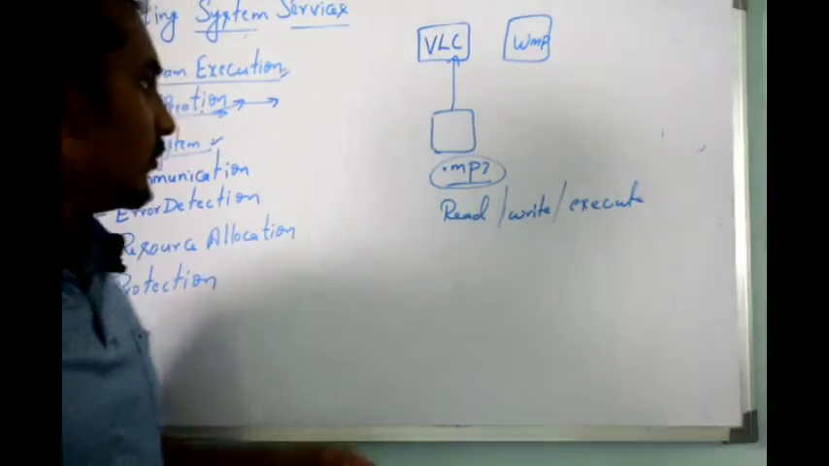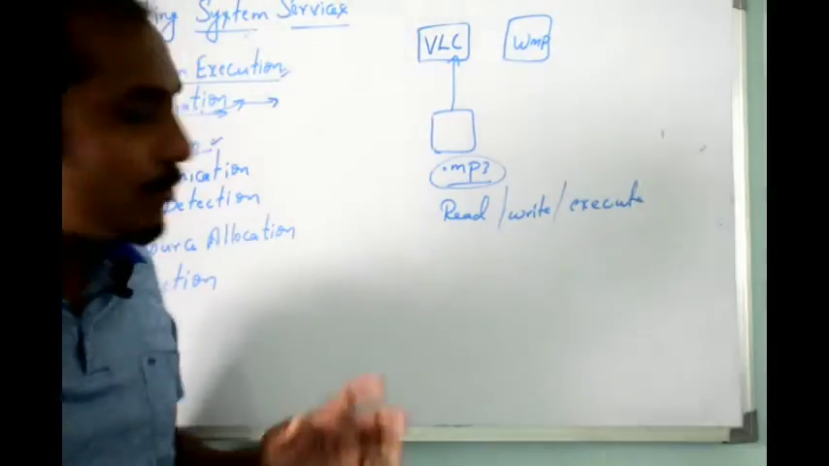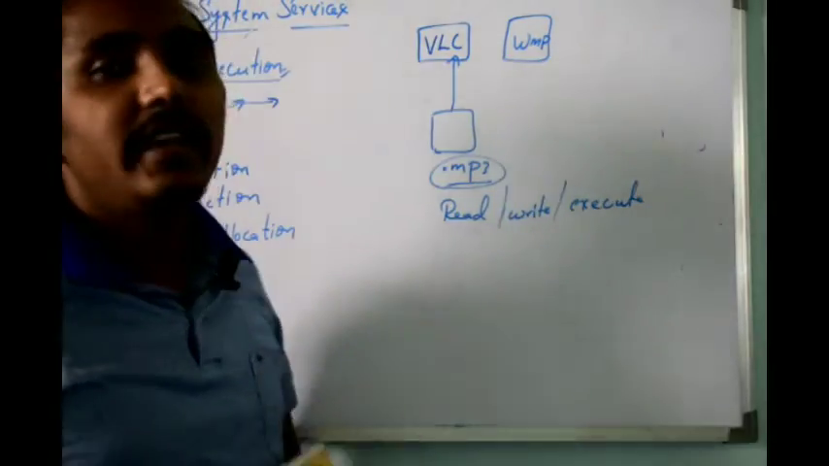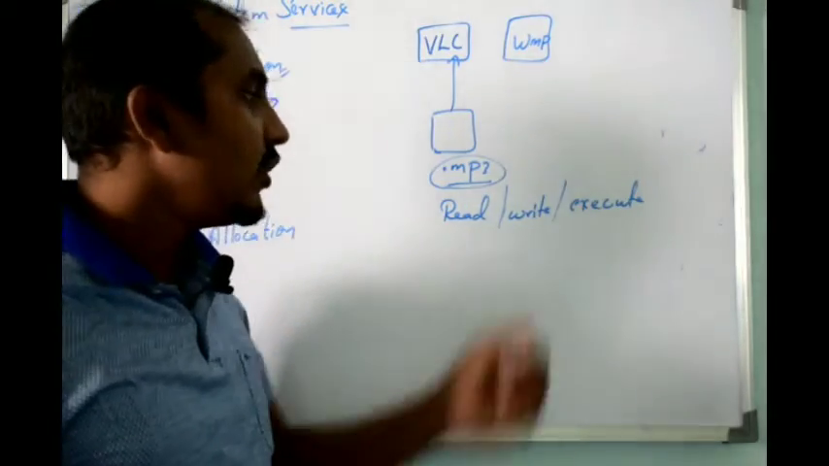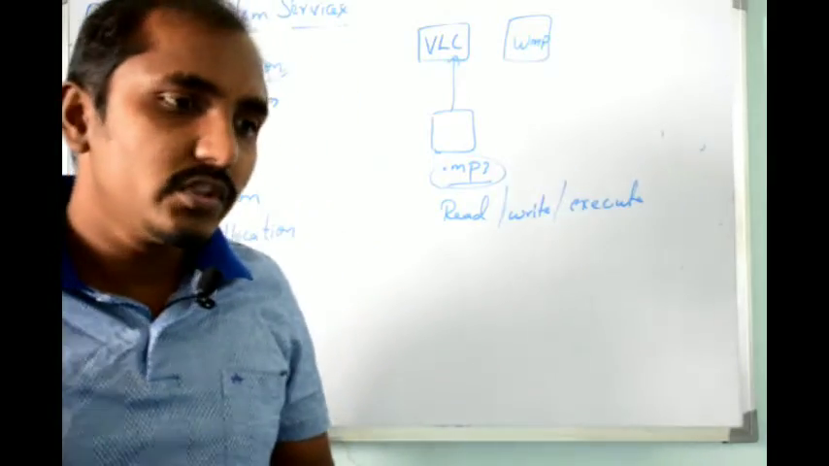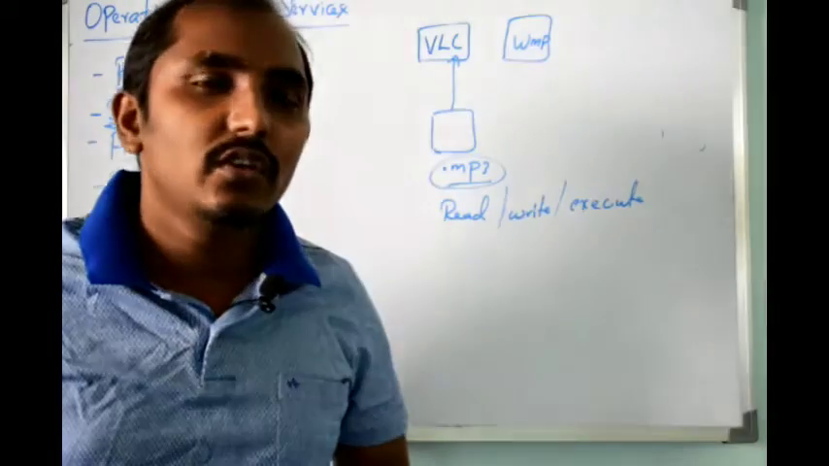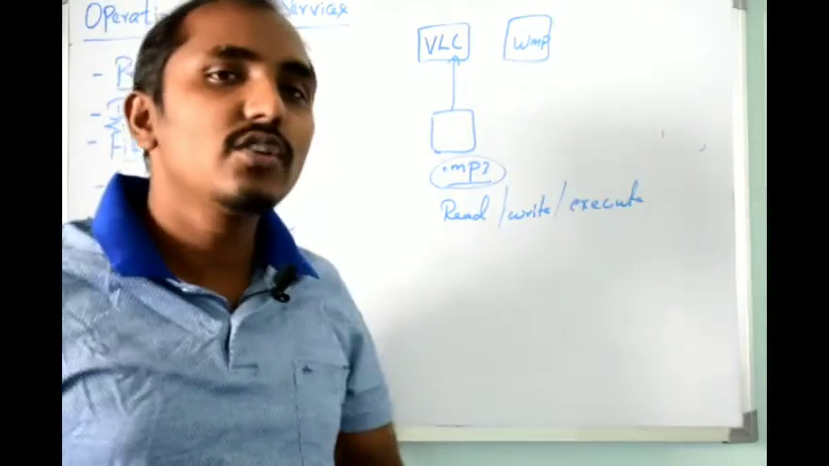Write is, you have the permission to change the data. Whatever data you have in the file, you have the permission to change it, then it will be write. Similarly, execute is, you can only use it but you cannot do any changes. You cannot read it, you cannot write it, or do any changes. You can just execute that program.